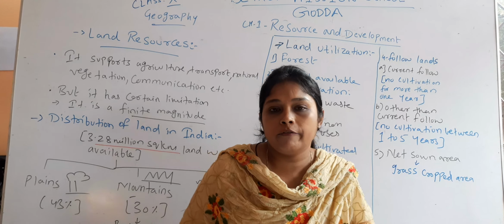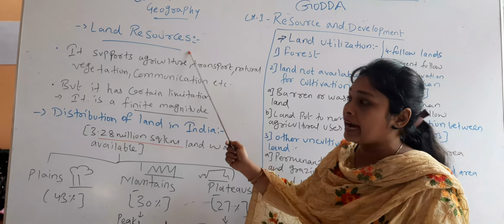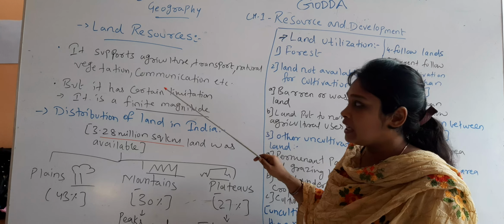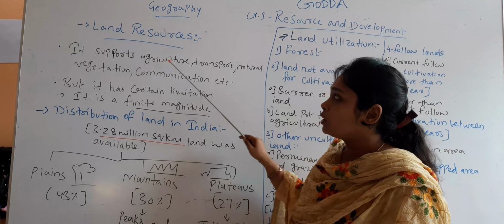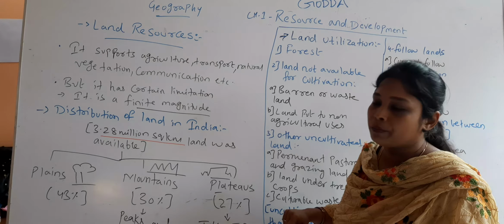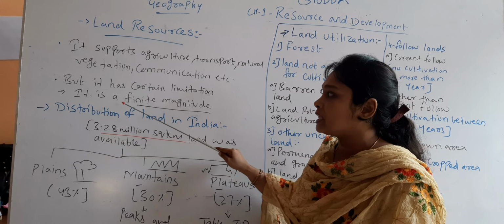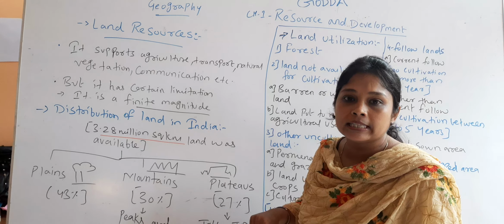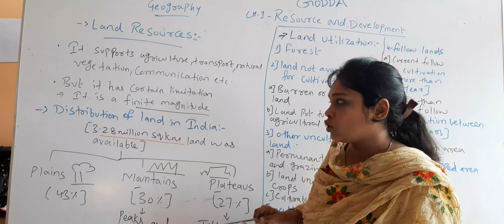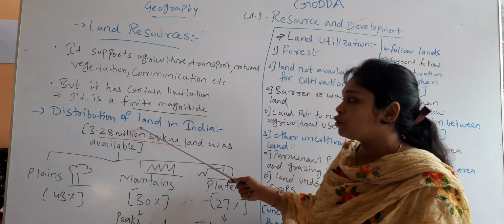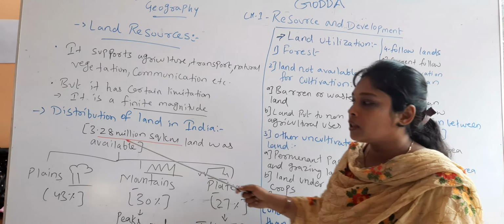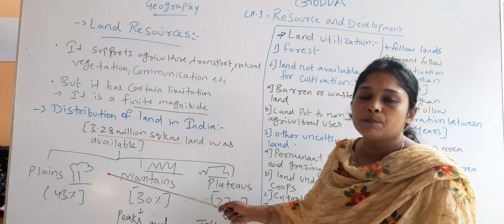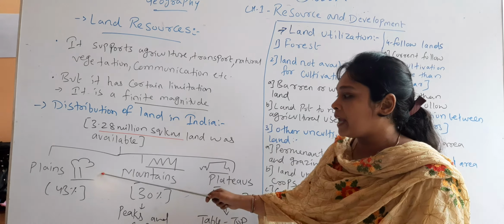So in this particular video, we have learned about land resources. We have seen the uses of land resources. We have seen that land resources support many different activities for human beings. We also have seen that it is a finite magnitude, which means we cannot increase or decrease the land which is available by nature. Then we have seen the distribution of land in India. In India, 3.28 million square kilometers of land is available, and it has been divided into three: plains, mountains and plateaus.